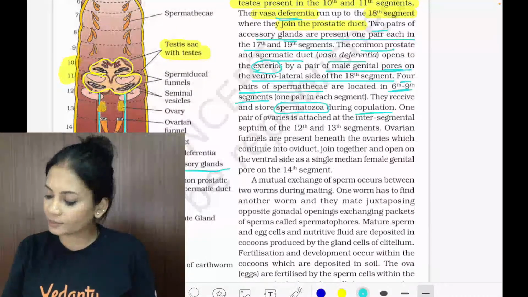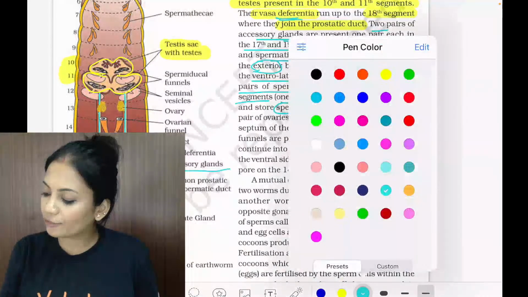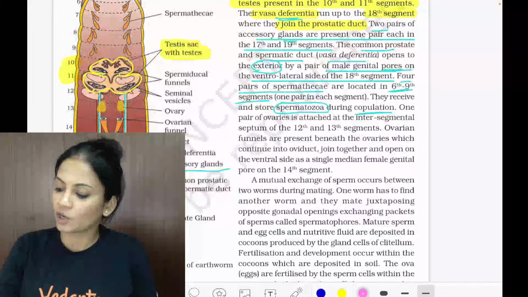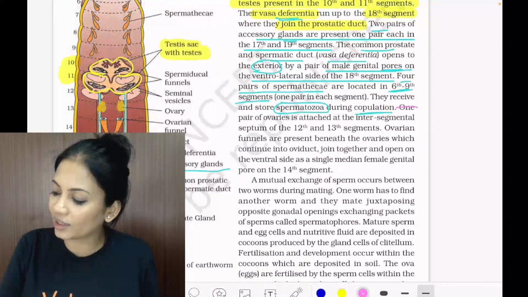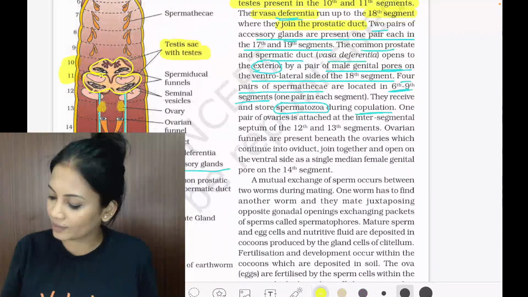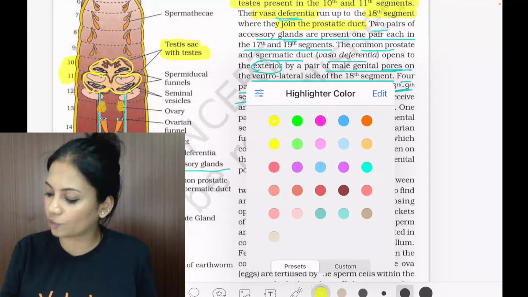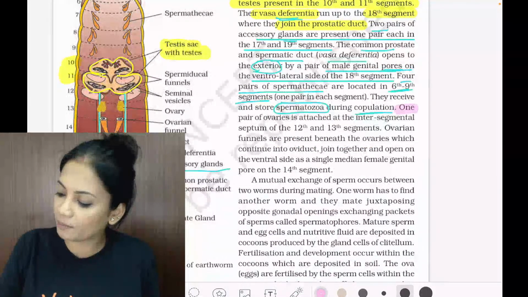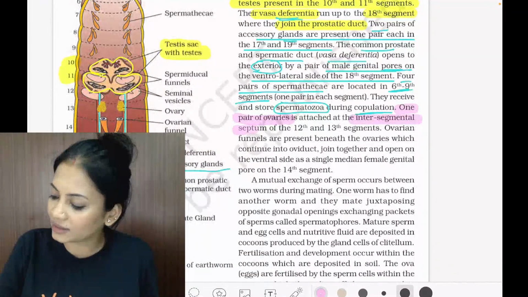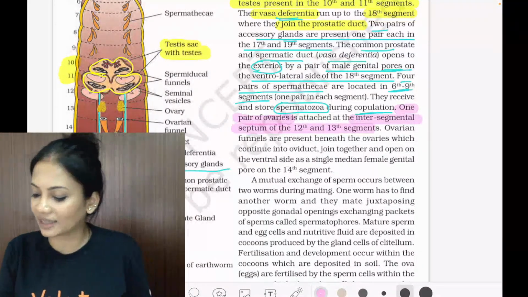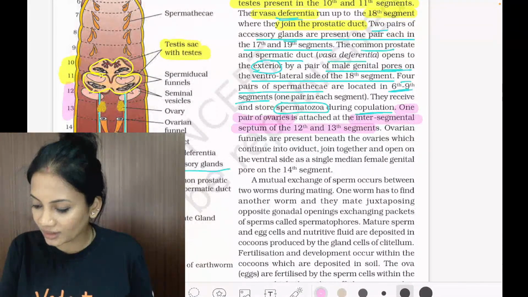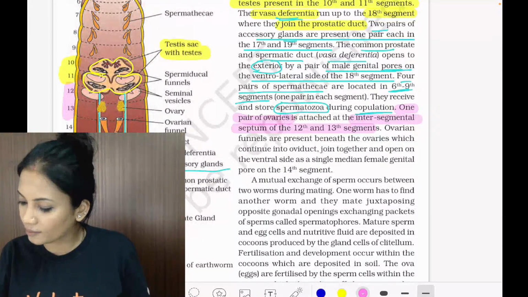Alright. Now, let's move on to the female reproductive system. We see that there is only one pair of ovaries present, and it is attached to the intersegmental septum of the 12th and 13th segment. So here it is, 12th and 13th segment. Where are we talking about? Which part?